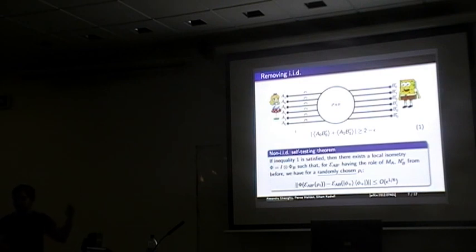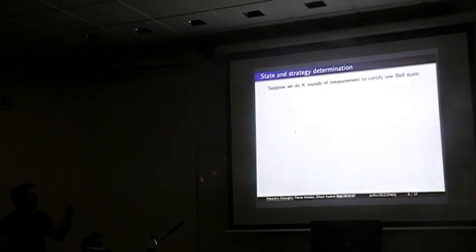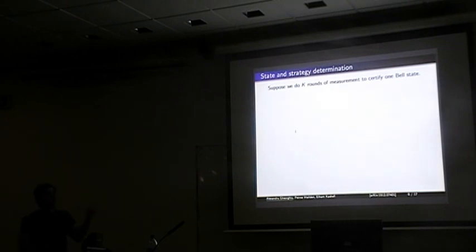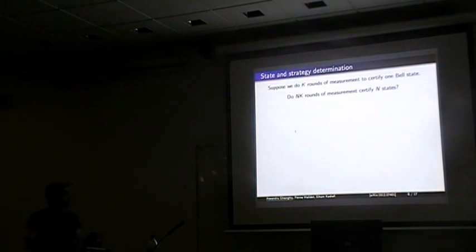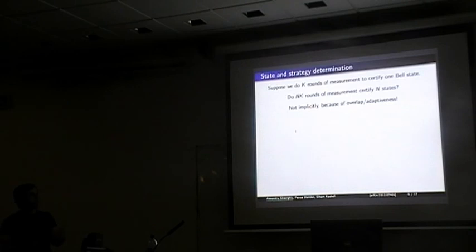so one randomly chosen state. Now, having proven this, we want to arrive at the tensor product structure, so to say that the state is close to a tensor product of Bell states. So we might think, okay, I do k rounds of measurement, I use the previous result to claim that the typical state is close to a Bell state, and then I just repeat this n times to get n typical states, and I say, okay, all of them are close to a Bell state. In the end this will be what we do, but